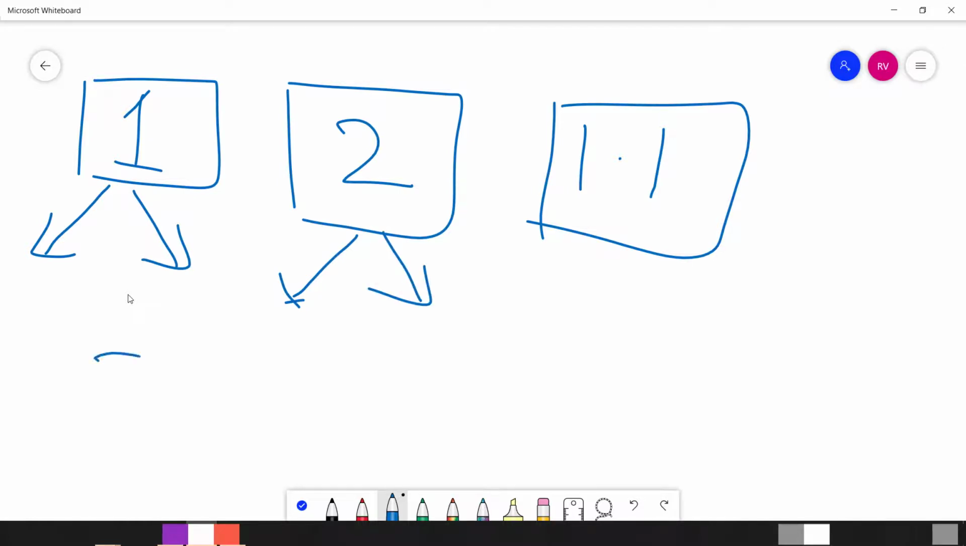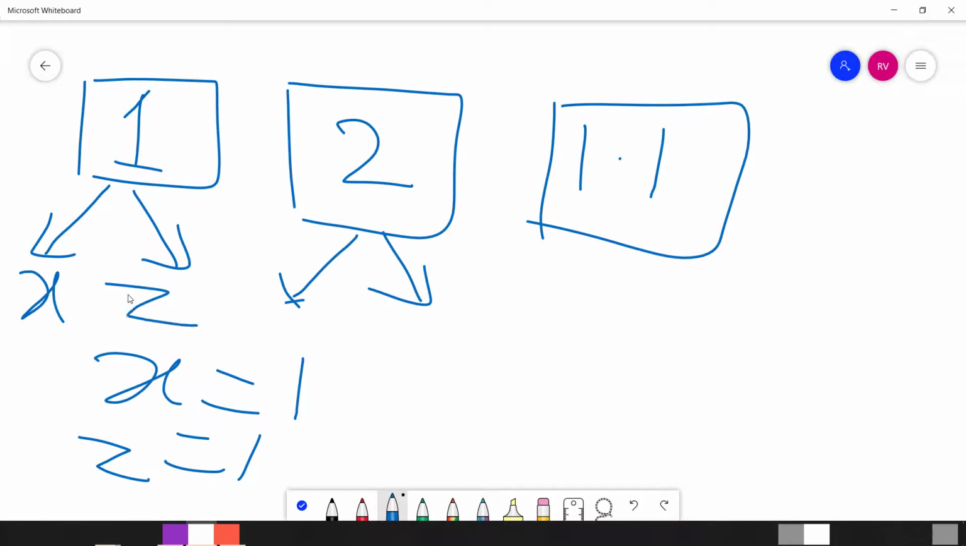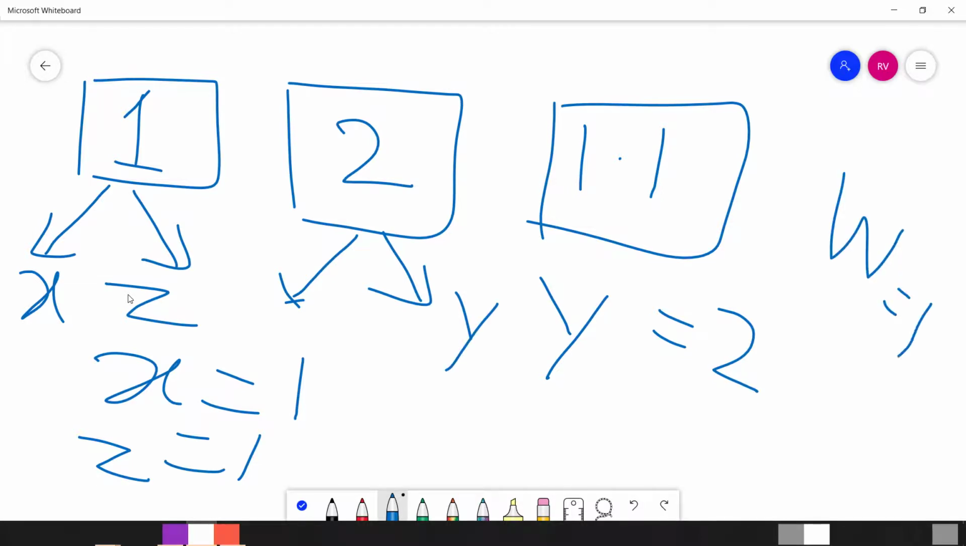Say for example, if x is equal to 1, then x would be tagged to this memory location. If z also is equal to 1, then z would be tagged to this same location. And similarly, if y is equal to 2, you would have y here, okay. And if w is equal to 1.1, then this would be tagged to w.